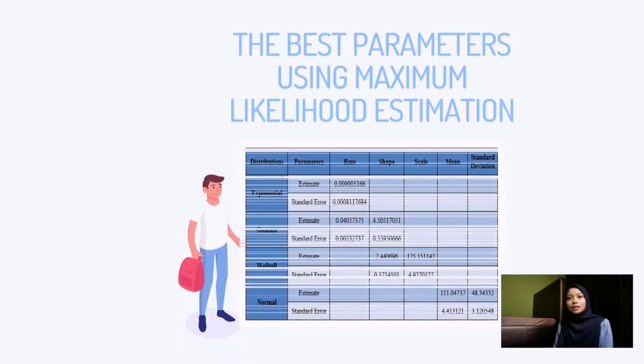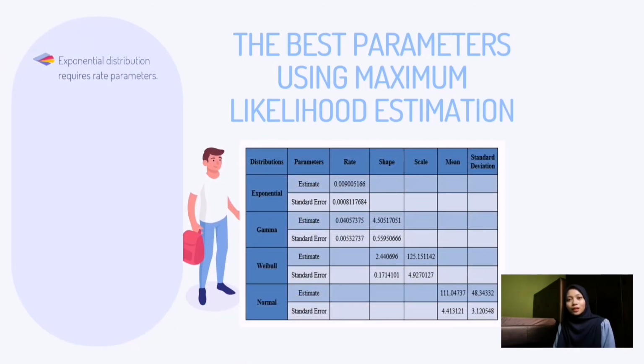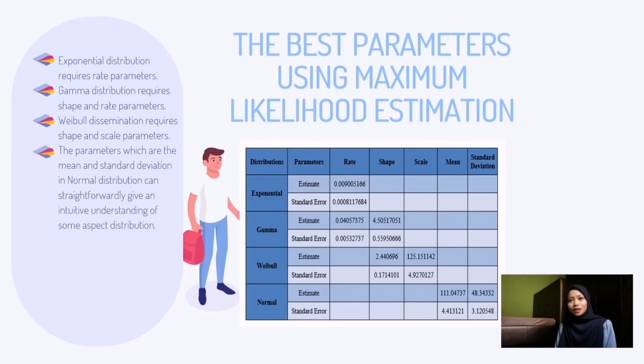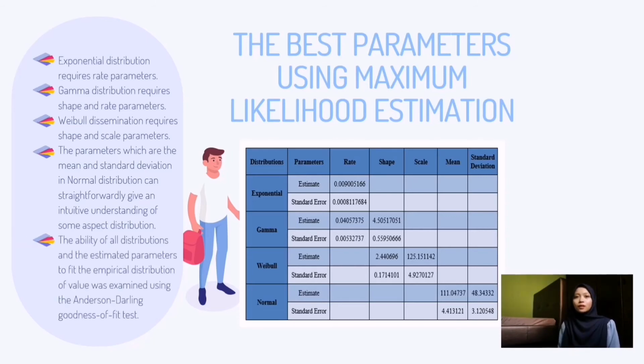The best parameters used in the maximum likelihood estimation. This table shows that the exponential distribution requires a rate parameter, while the gamma distribution requires shape and scale parameters. Weibull distribution requires shape and scale parameters. Meanwhile, the parameters, which are the mean and standard deviation in the normal distribution, can straightforwardly give an intuitive understanding of some aspects of the distribution. The ability of all distributions and the estimated parameters to fit the empirical distribution of the values was examined using the Anderson-Darling goodness of fit.